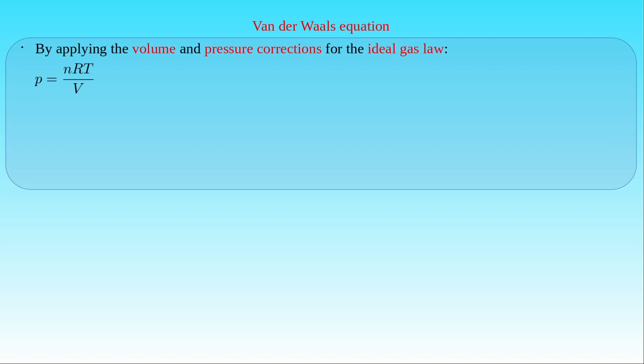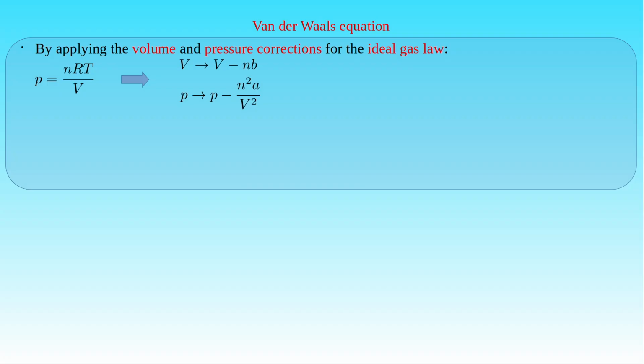Now we apply these corrections in the ideal gas law for n-mole gas, stating that the pressure P of the gas is equal to the amount of species n times the gas constant R times the absolute temperature T of the gas, over the volume V of the gas. In this formula we replace the volume V with V minus the amount of species n times the parameter b, and the pressure P with P minus the square of the amount of species n times the parameter A, over the square of the volume V.